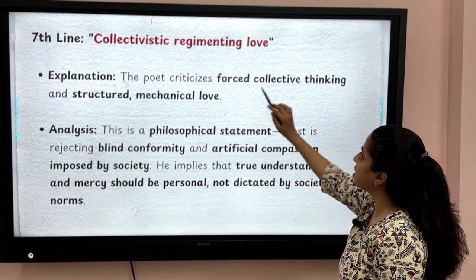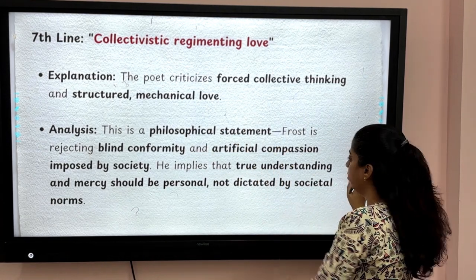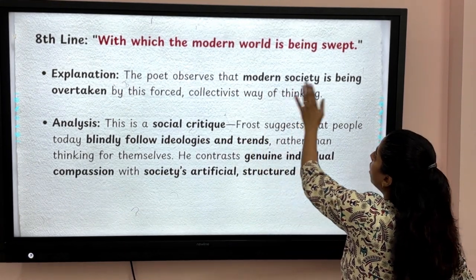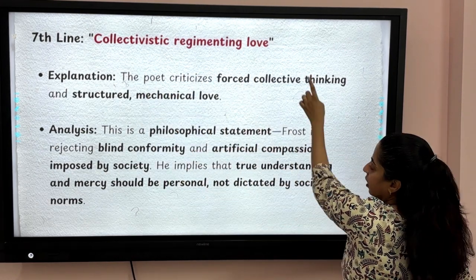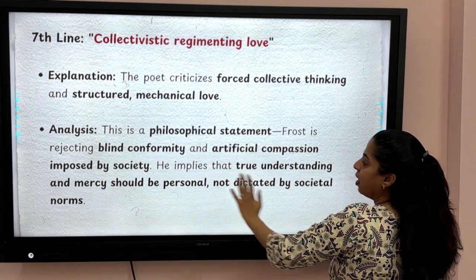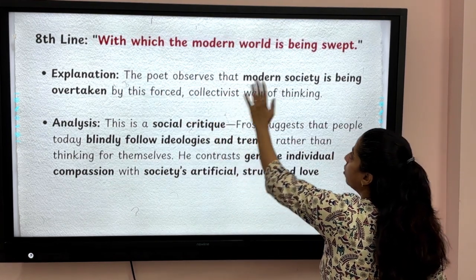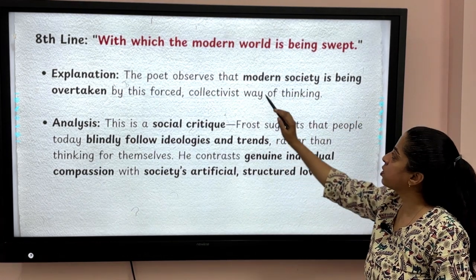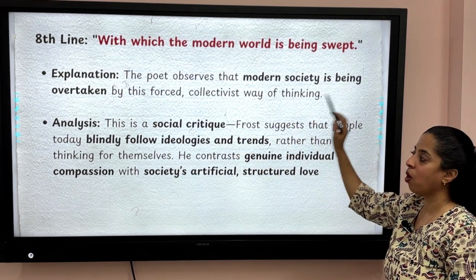The poet criticizes forced collective thinking and structured mechanical love. I hope you understood now. So with which the modern world is being swept. The modern world is being swept with what? With collectivistic regimenting love. Okay, according to the poet, true understanding and mercy should be personal and not dictated by societal norms. The poet observes that modern society is being overtaken by this forced collectivistic way of thinking.